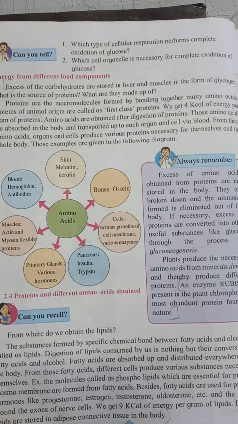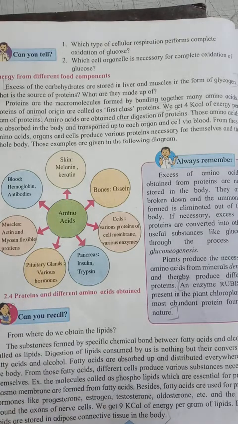From these amino acids, each organ and cell produces various types of protein which are necessary for themselves and for the whole body. There are some examples given in your book.